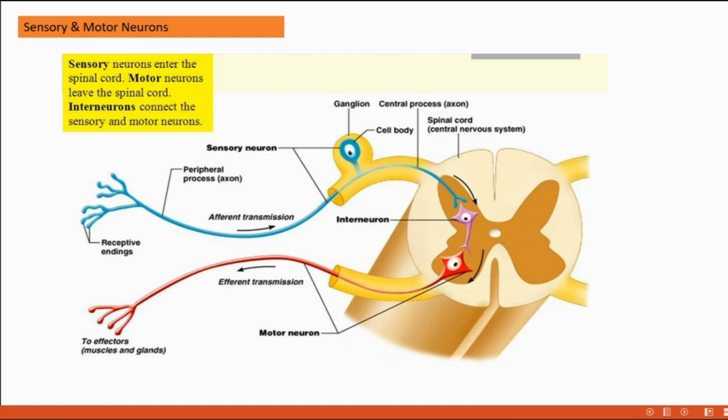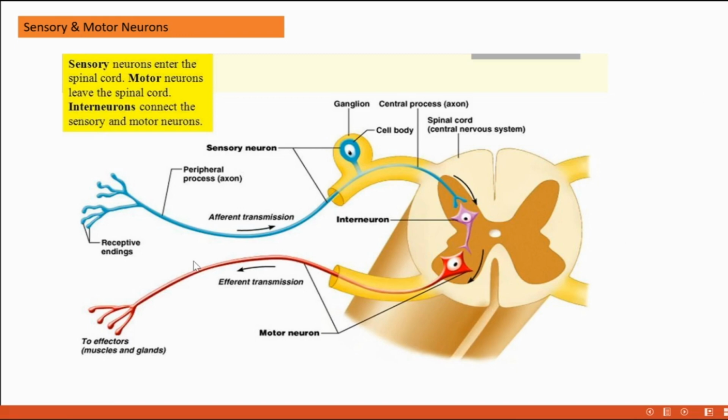First I am talking about motor neurons. From the central nervous system, meaning brain and spinal cord, impulses are transmitted to the effector organ. An effector organ is the organ that needs to take an action in response to information collected from the environment. That may be a muscle, a gland or anything like that. That happens through motor neurons.